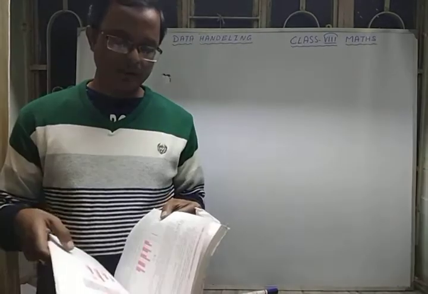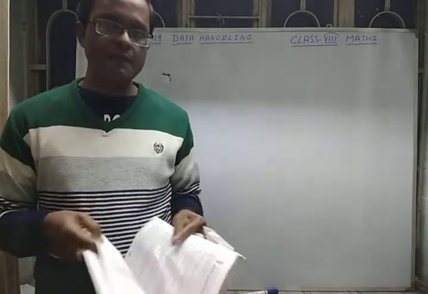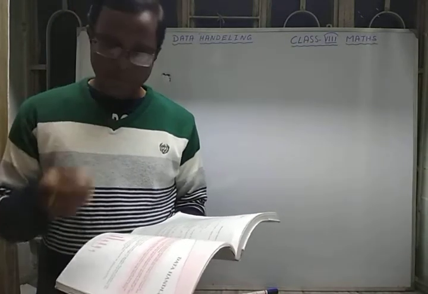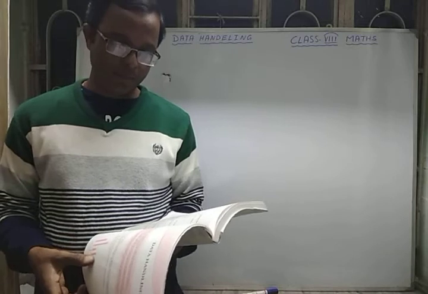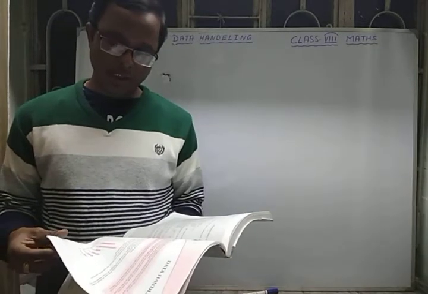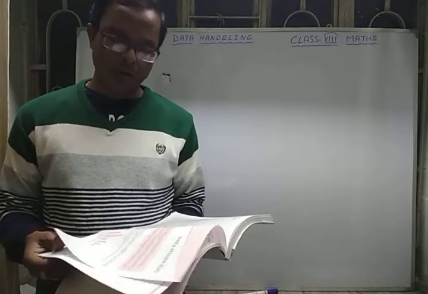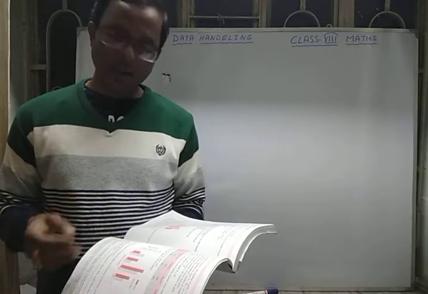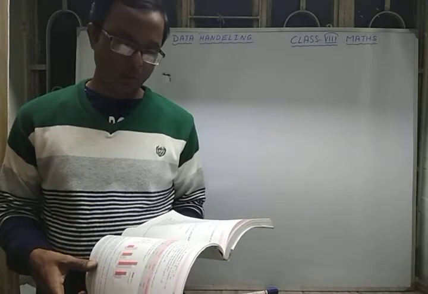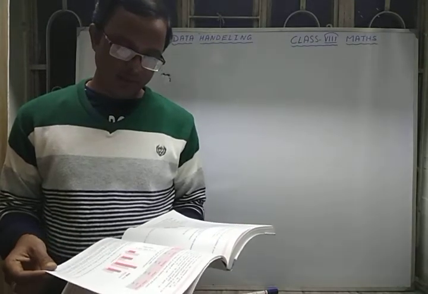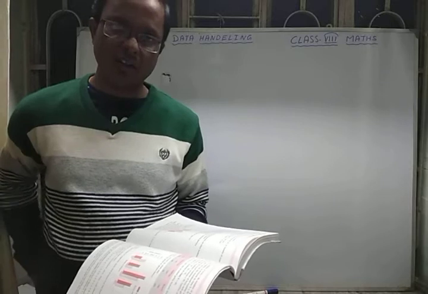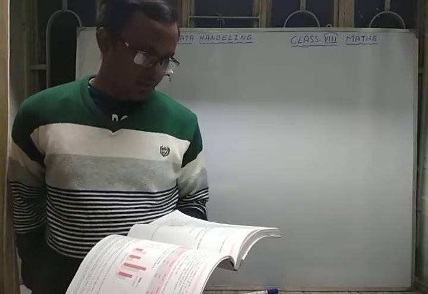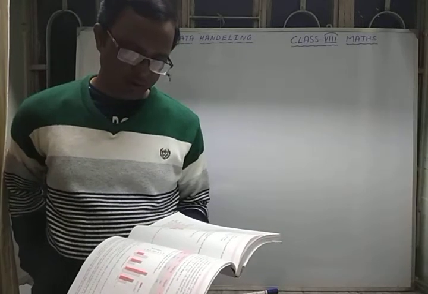First of all, what is data? Data means collection of information. Collection of information can be taken in two ways: the unorganized way and the organized way. Means you can take the data as raw data, which is called ungrouped data, and you can also take the data in a grouped way.